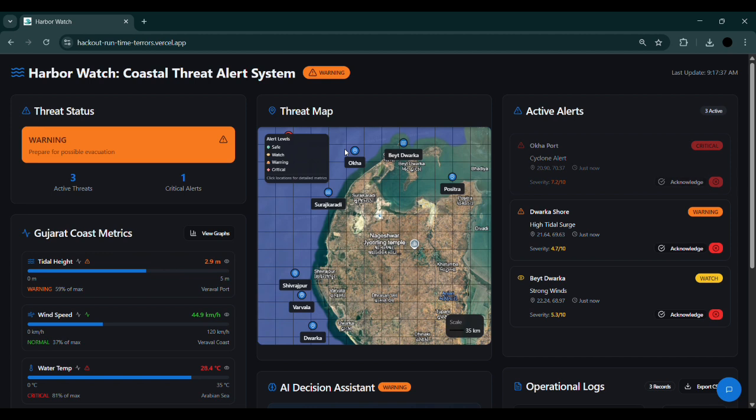Introducing Harbor Watch, a coastal threat alert dashboard that helps assist disaster management authorities in understanding the huge chunks of data that they receive and make wiser and more effective decisions based on them. The problem that we're aiming to solve is the lack of an infrastructure specifically targeted to these authorities, because what the Indian Meteorological Department provides is clusters and clusters of unorganized data, sometimes focused on larger areas, for example districts,